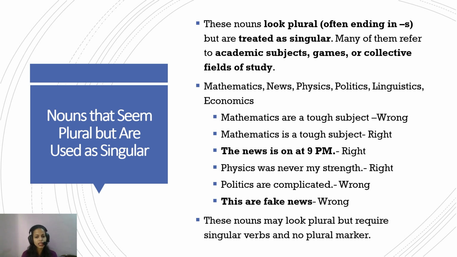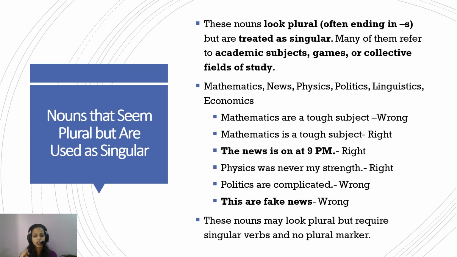If somebody, looking at the s at the end of the word, says mathematics are a tough subject, this is wrong. Mathematics is a singular word, and hence it should be followed by a singular verb. Mathematics is a tough subject. That is the right way to use it. This is a very common mistake. The news is on at 9 p.m. The news, because it ends with s, gives an impression that it is plural, so saying there are fake news is wrong. Even if it ends with s, that is just a deception. News is singular, so it should be followed by a singular verb.